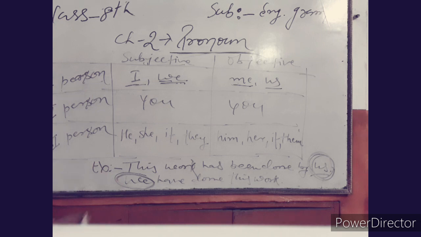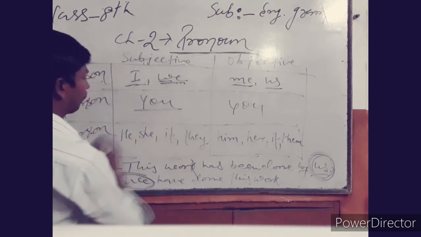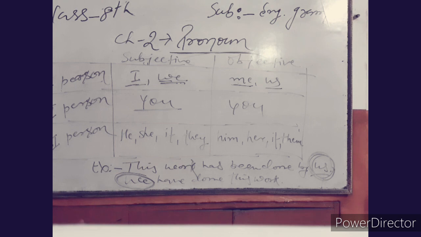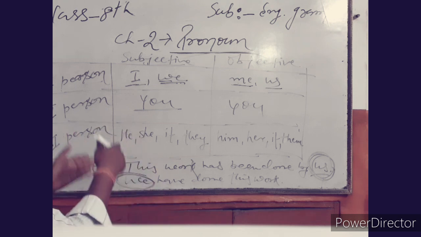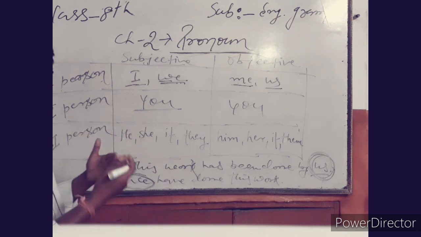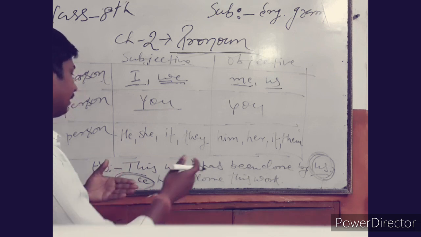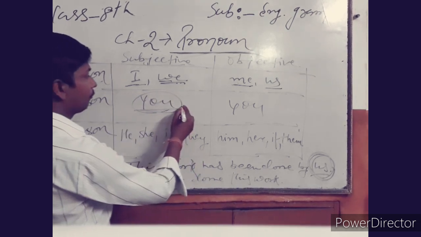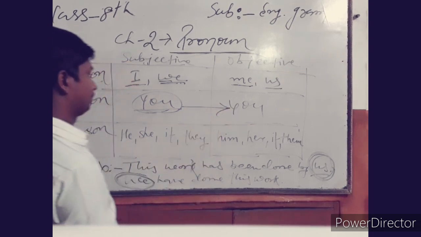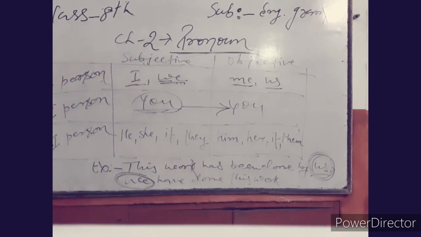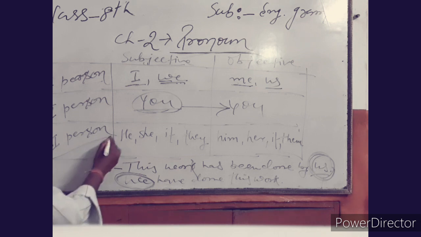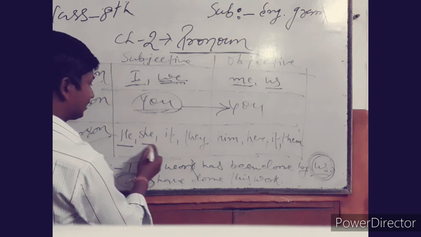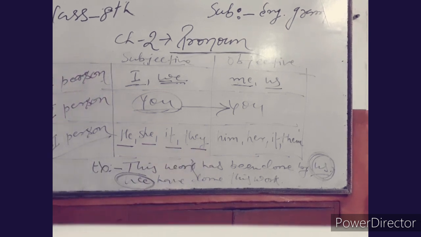In the second person pronoun you can see here you, and you will remain the same in the case of subject and in the case of object too. It cannot change in the form of an objective case. It means you is the only pronoun that can be used the same in the form of subject and object too. In the third person pronoun you can see he, she, it, they.